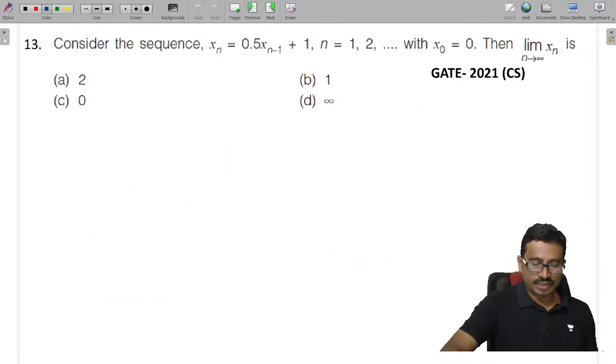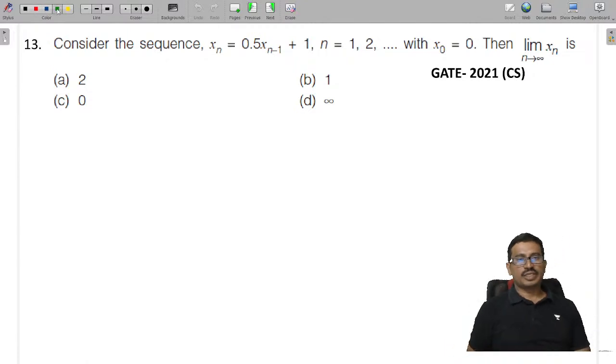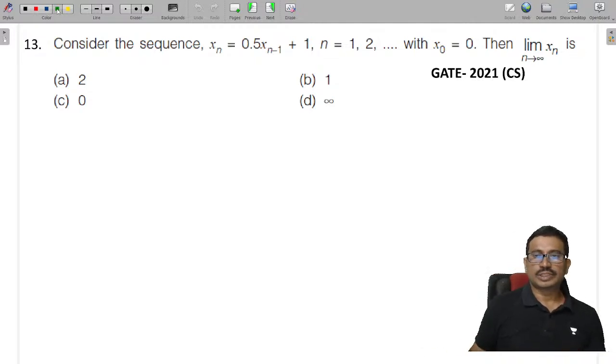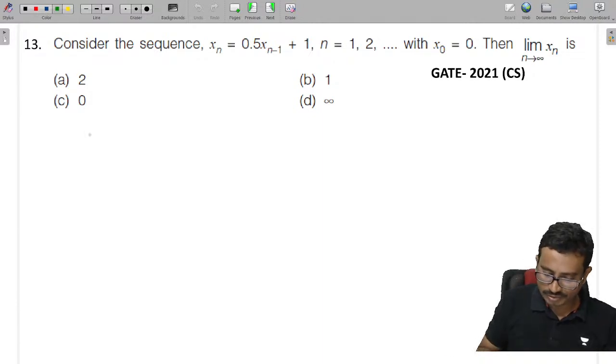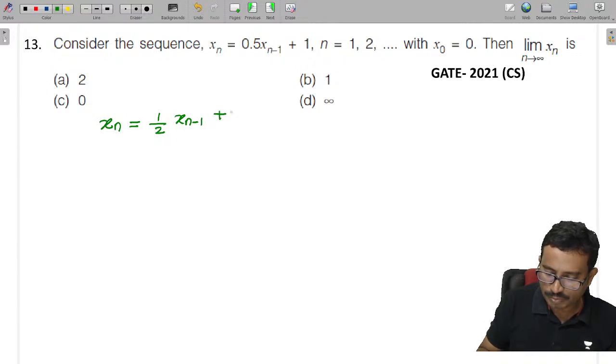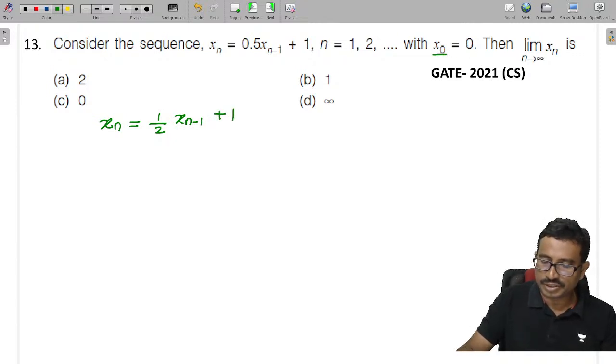Next, consider the sequence given like this. x n is given. They are asking the limit as n tends to what? Now they have given the sequence x n, which is given as 1 by 2 into x n minus 1 plus 1. They have given the initial value x naught.